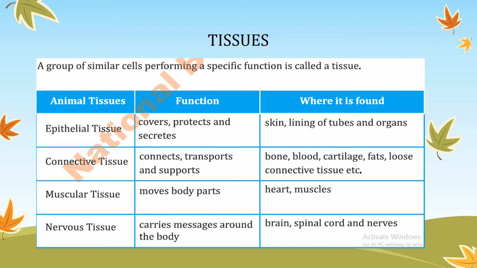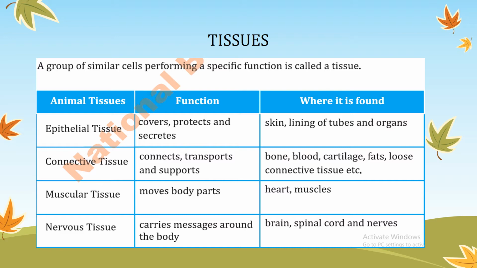The second type of animal tissues are the connective tissues. As this name indicates, connective, it will connect different parts together. So what is the function of these connective tissues? They connect, transport and support the body. And these connective tissues are present in bone, blood, cartilage and fats.